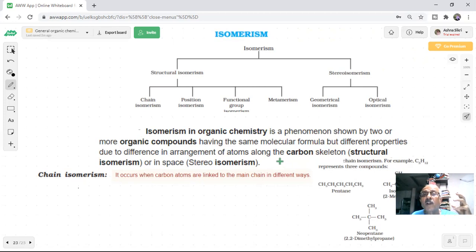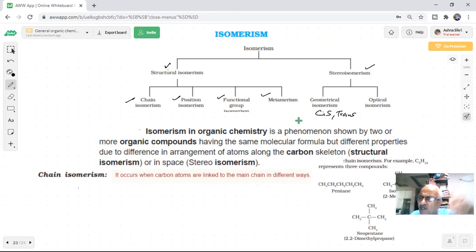So here is a chart for us, a good recap, revision, students. Isomerism means there will be two types: structural or stereoisomers. Here you will see chain, position, functional, and metamers. You remember? And stereoisomers, you will see geometrical, what you studied about cis and trans.